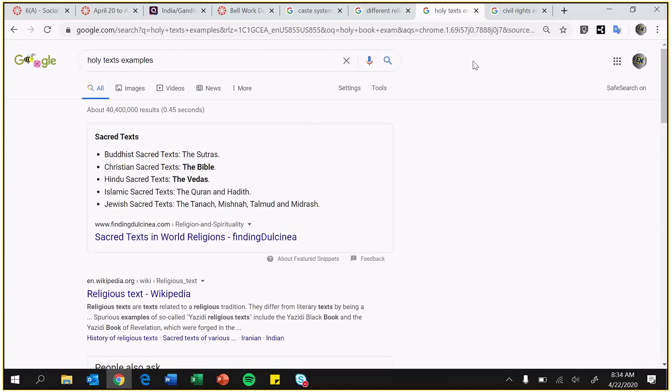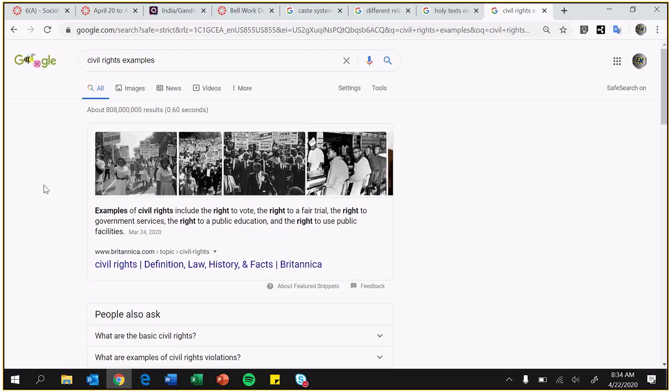All right. Civil rights. Example, just what are civil rights? Well, you have the right to vote, you have the right to a fair trial, your right to government services, your right to public education. Okay, you have the right to use public facilities. And these are just general civil rights you see in most countries. So these are what Gandhi was fighting for, just the right for India to vote for its own country.